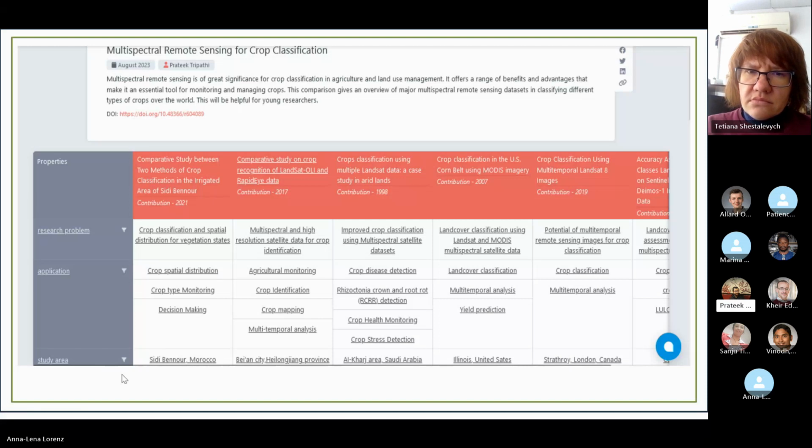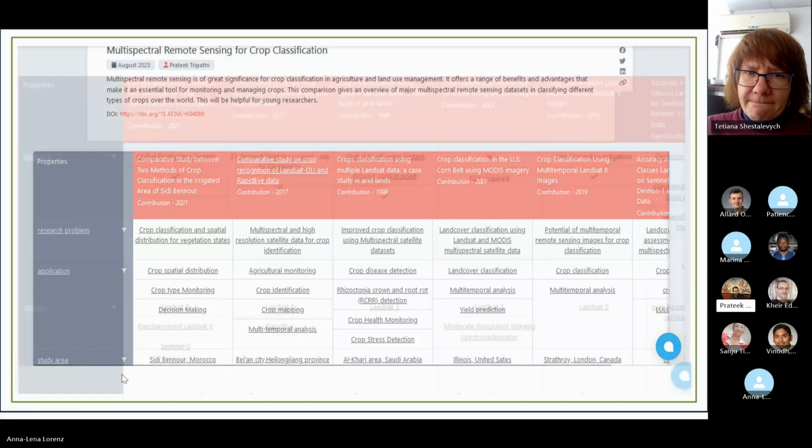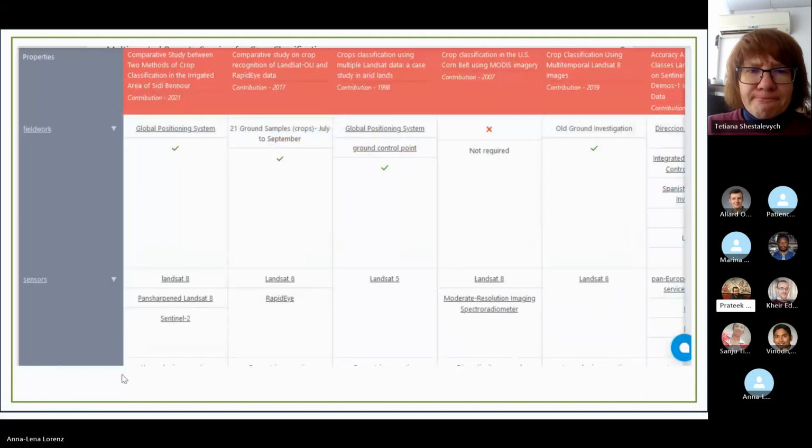Next animation, please. Okay, so here you can see that people mostly used a handheld GPS device in all the field work, because it is very necessary to verify your remote sensing data set with the field data set.